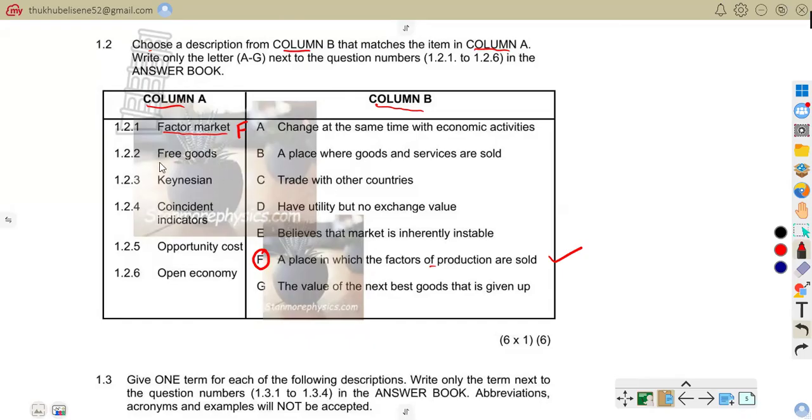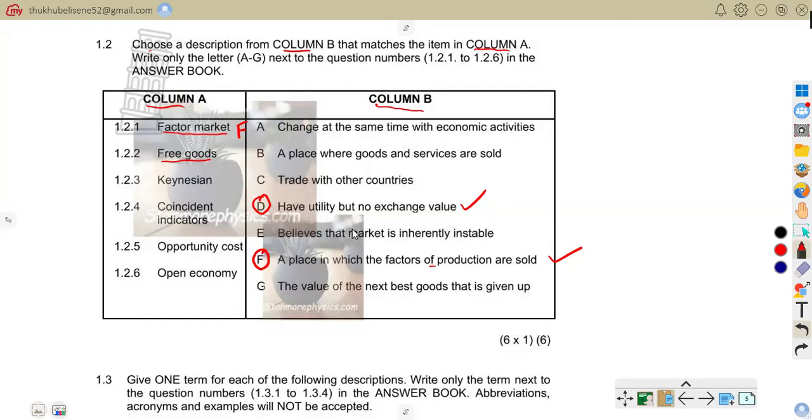So now let us come to the free goods. Same as factor market, we are going to look at the description that matches this item, free goods. As you go through them together, you can see that D is a correct description that matches this item, free goods. Have utility, but no exchange value.